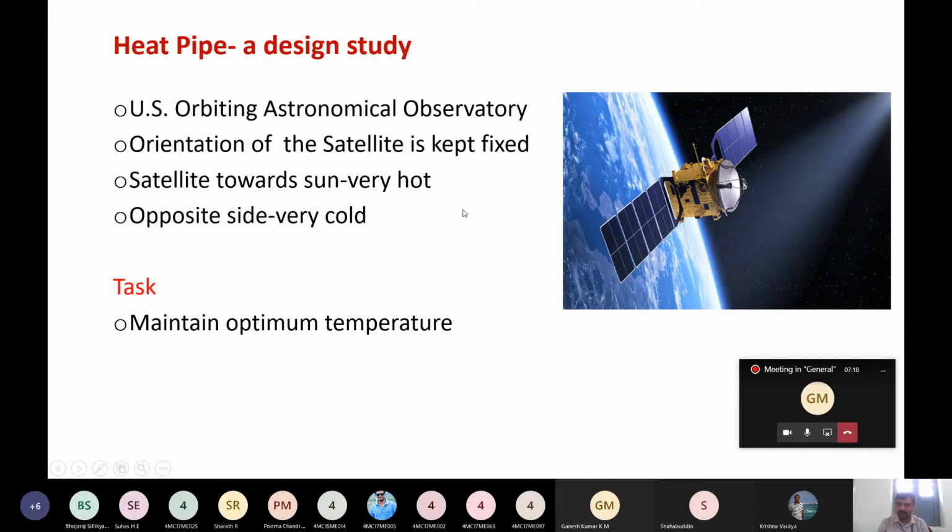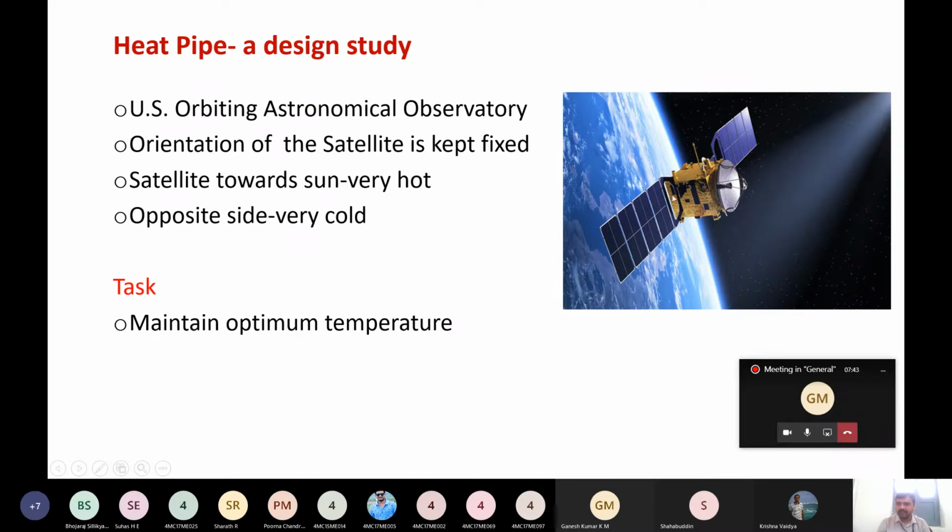Because of the fixed orientation, one end is getting very hot whereas the other end is cold. Suppose this end is heated up to 80 degrees and this end is at 25 degrees. So now the problem is you have to maintain the temperature of the satellite.